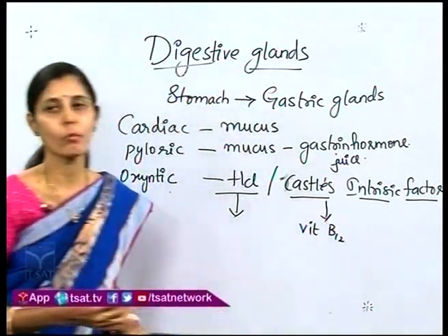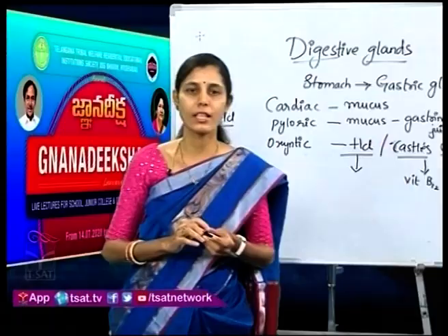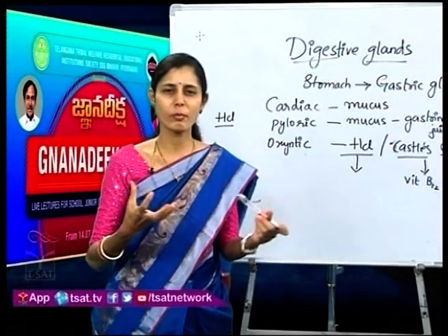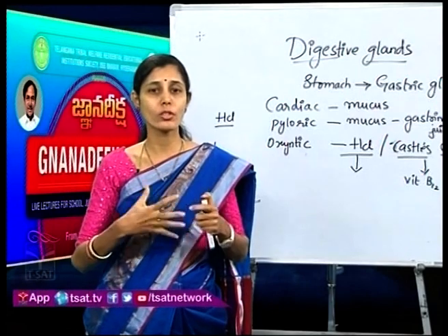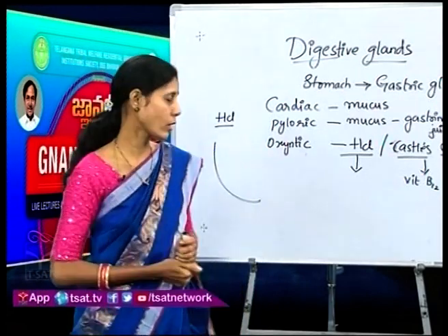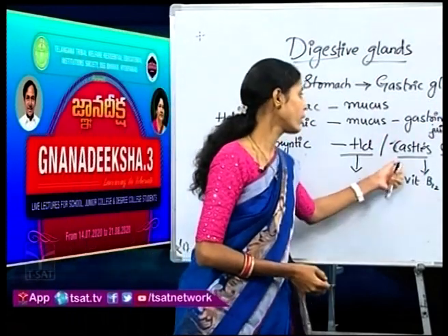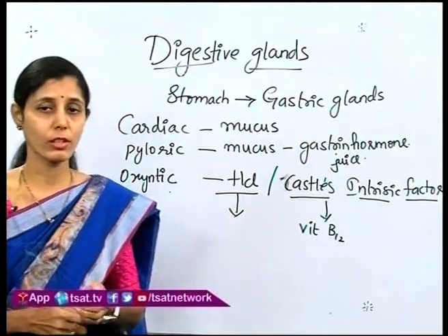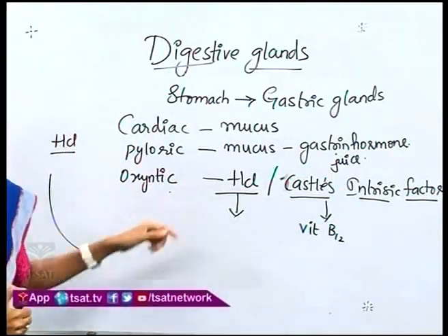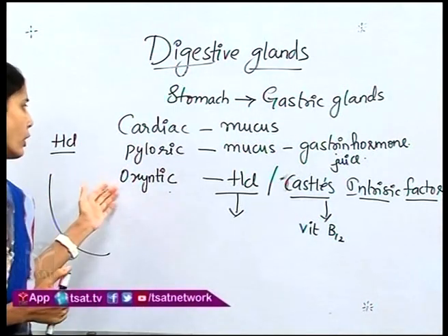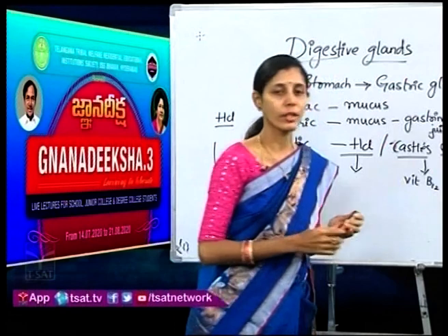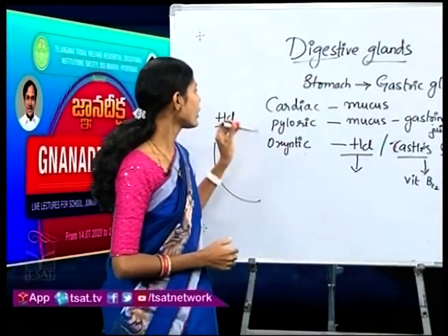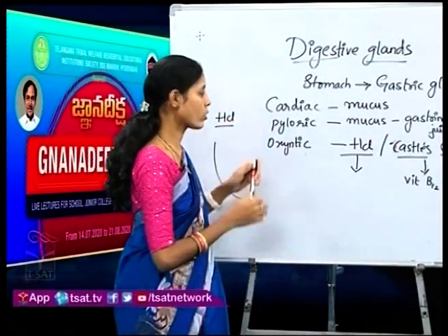When we were studying the process of absorption in the previous class, I told you that all the vitamins will be directly absorbed into the intestine, because there is not much digestion required over there. But for vitamin B12, there is a special factor, a special substance released by the oxyntic cells of the stomach, which will be helping in the absorption of vitamin B12. So, these are the cardiac, pyloric and oxyntic cells.